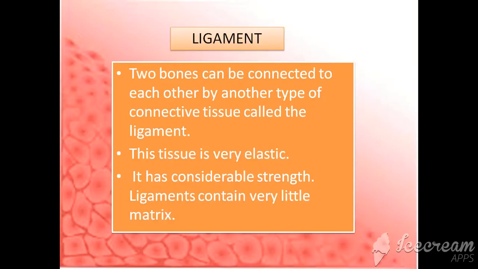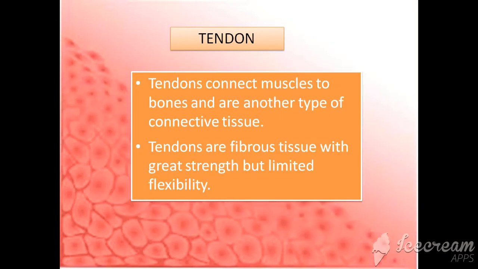Coming to ligaments. Now, two bones can be connected to each other by another type of connective tissue that is known as ligament. They are elastic in nature and have considerably more strength comparatively to tendon. They connect bone to bone. Tendon connects muscle to bone. They are fibrous. They have great strength and have limited flexibility.